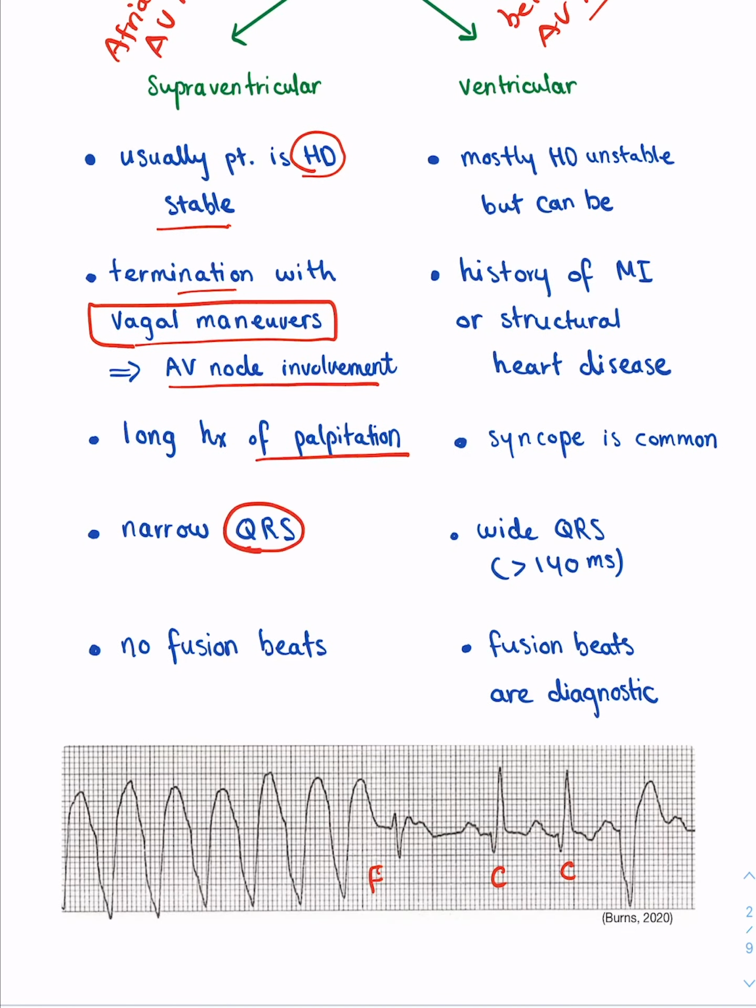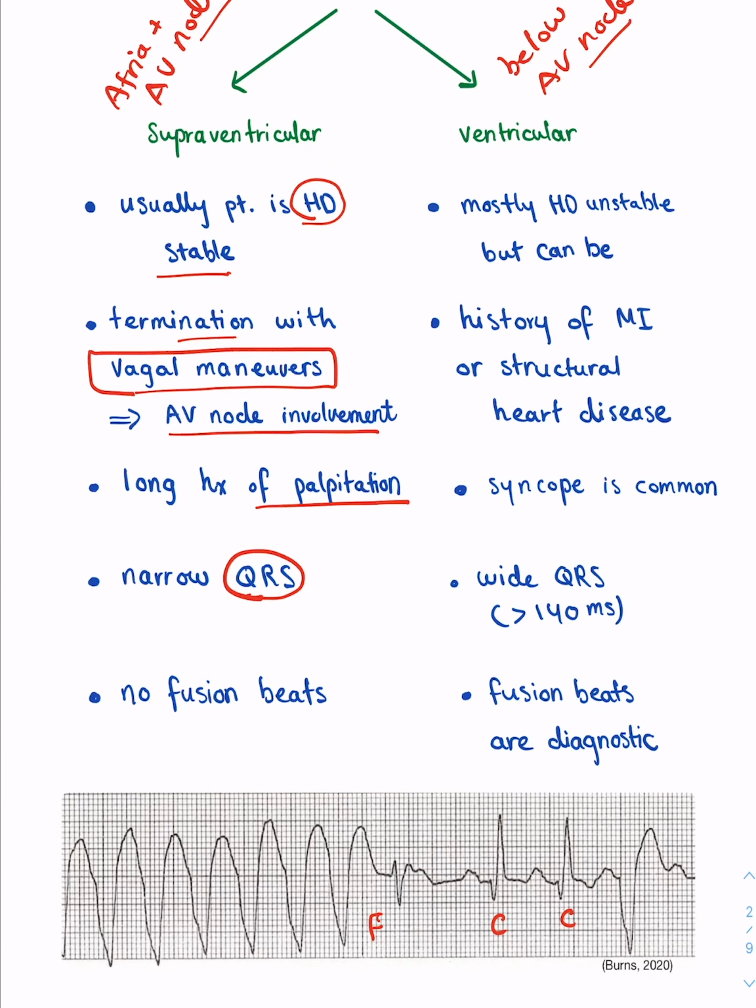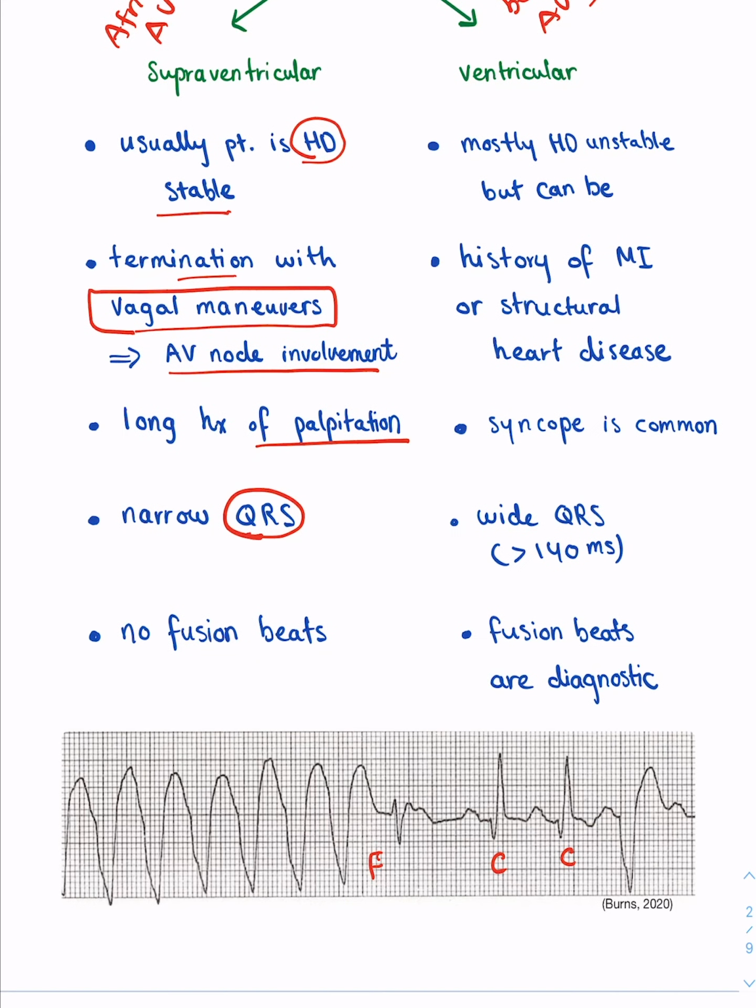But the thing you need to realize is that it's more likely or less likely. If you have narrow QRS, you will have supraventricular tachycardia, and this is because if you have supraventricular tachycardia, the conduction of the signals of the pulse will always go through the AV node. So once we have the conduction going through the AV node, the QRS will be normal, unless you have other abnormalities, which I will discuss later on. And then you have no fusion beats present. I will explain the fusion beats in a second.